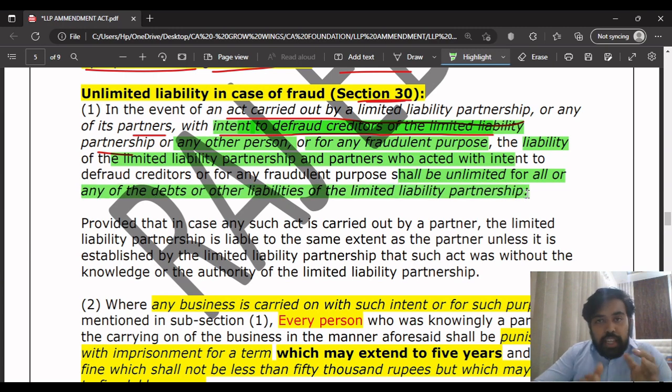So what they are trying to tell you here is that in case the LLP or the partners try to defraud the creditors or any other person, or act for any fraudulent purpose, then the LLP and the partners' liability will become unlimited for all or any of the debts or other liabilities of the limited liability partnership. Understood?